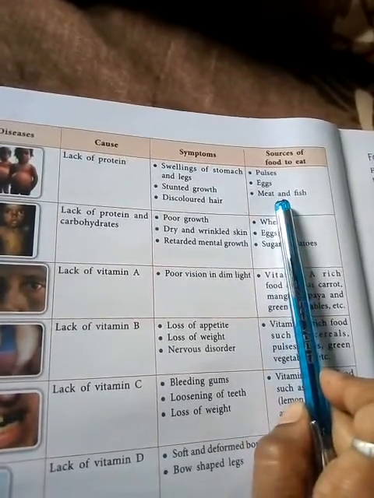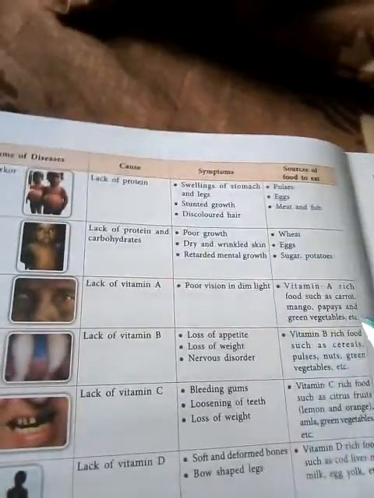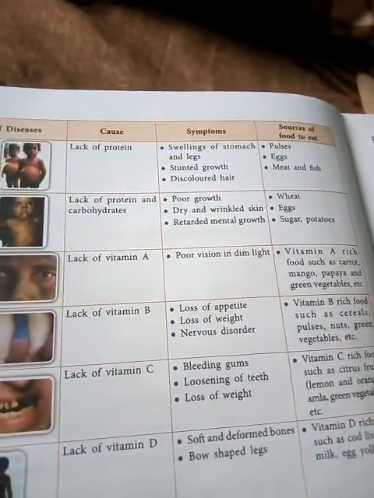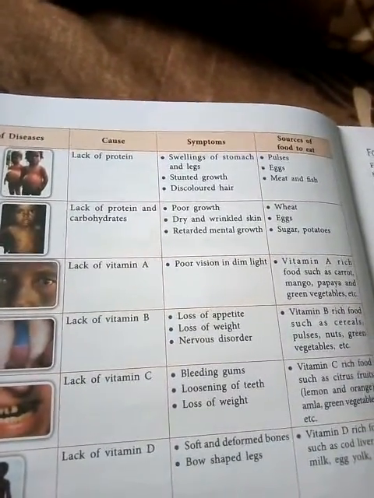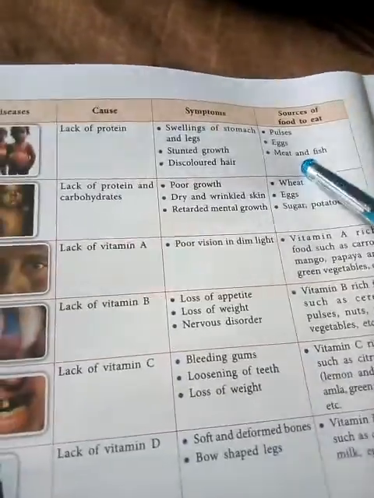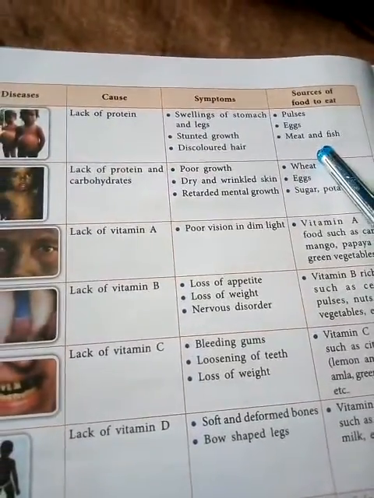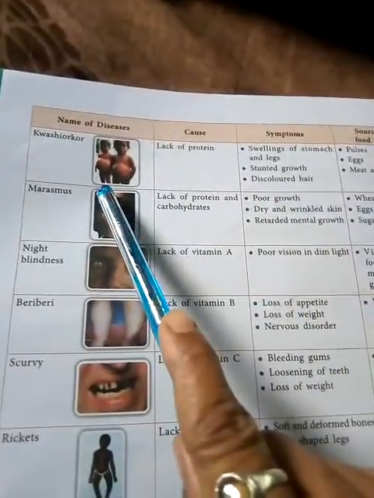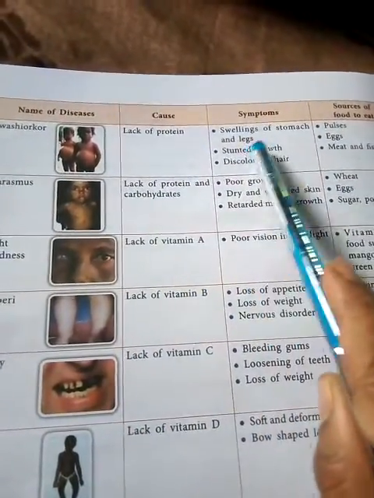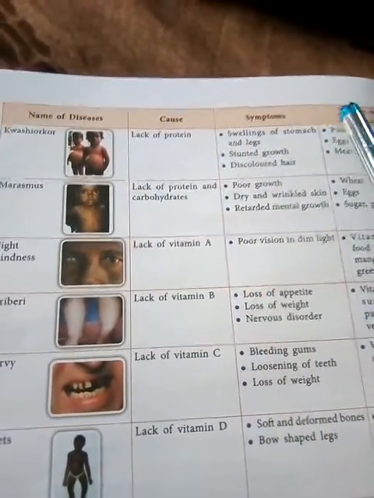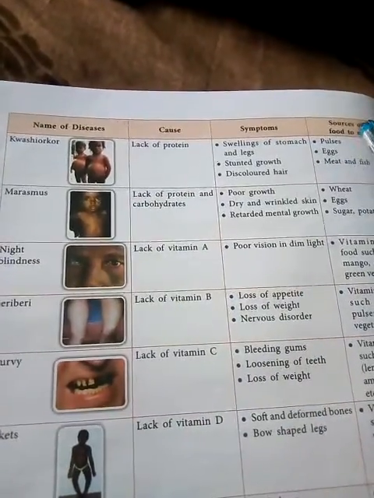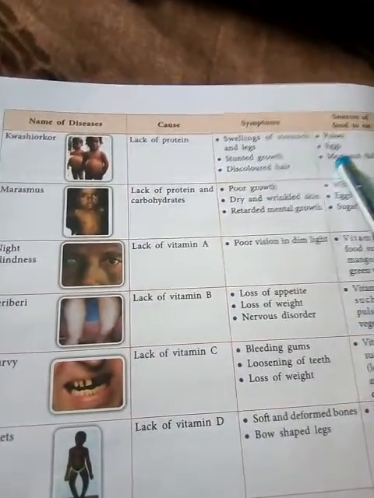Meat and fish, because in that food more protein is present, that's why you should take that food. Okay, this is the first disease, kwashiorkor, its causes, symptoms and sources. Sources means prevention, how you prevent it.